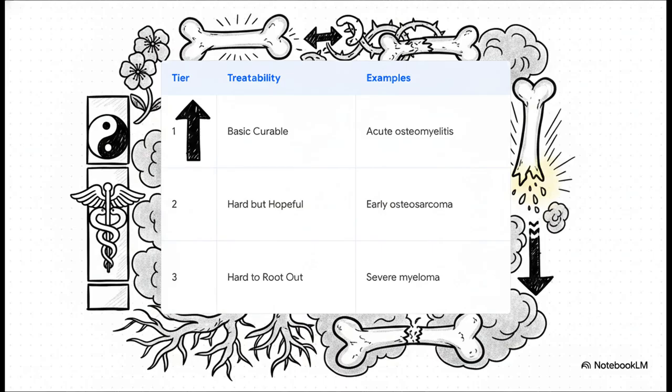Tier 1 is your basic curable. Think prompt interventions that easily fix an acute infection or a benign cyst. Then we have Tier 2, which is hard but hopeful. These are things like early-stage bone cancers or chronic osteomyelitis. Now, these require grueling, prolonged treatments for sure, but they offer very real recovery paths. And finally, Tier 3 is hard to root out. This is where advanced, multi-drug-resistant cancers or severe osteoporosis have essentially depleted the body's natural healing capacity.